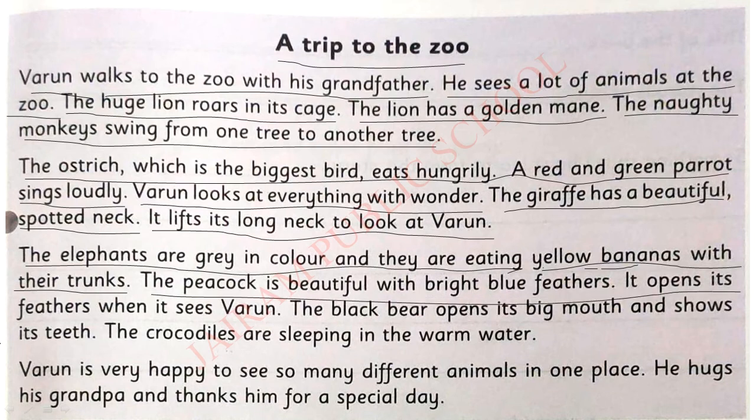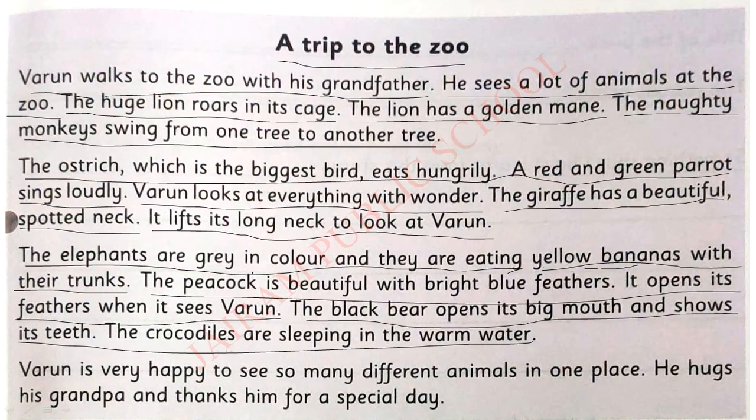It opens its feathers when it sees Varun. The black bear opens its big mouth and shows its teeth. The crocodiles are sleeping in the warm water.